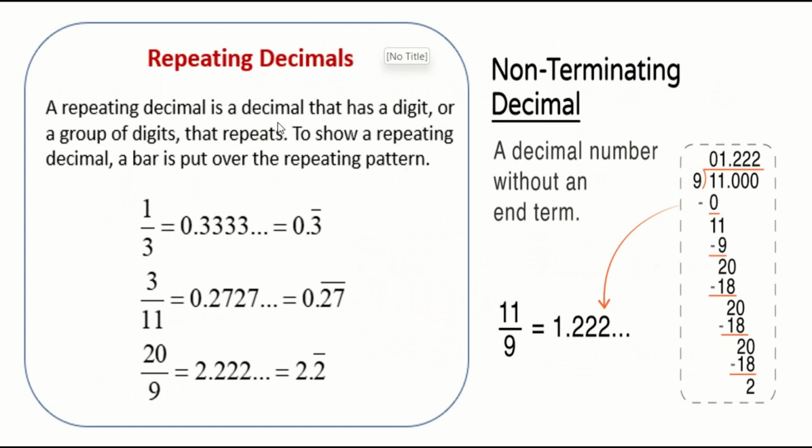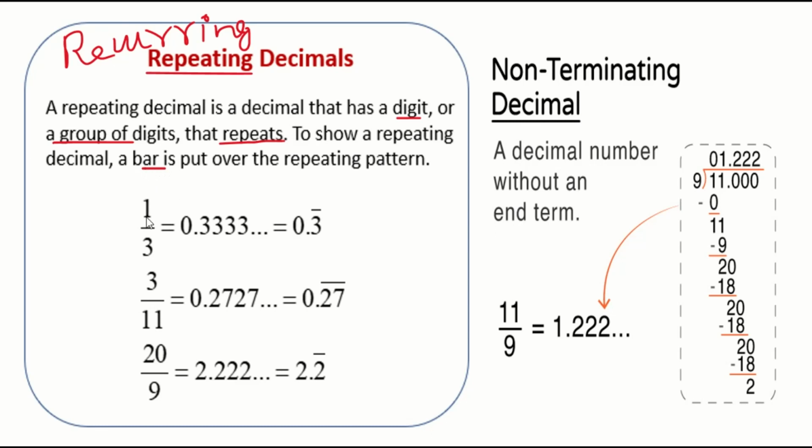A repeating decimal is a decimal that has a digit or group of digits that repeats. You can use the word recurring also. Repeating or recurring gives the same meaning. So a repeating decimal means a decimal that has a digit or group of digits that always repeats. To show that, we use a bar on the top of the number.